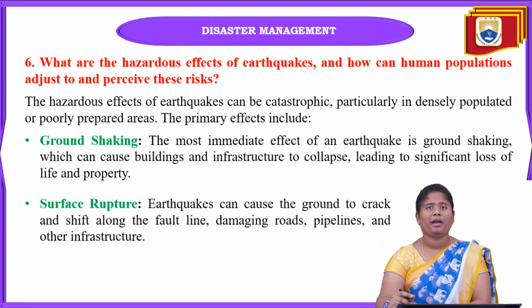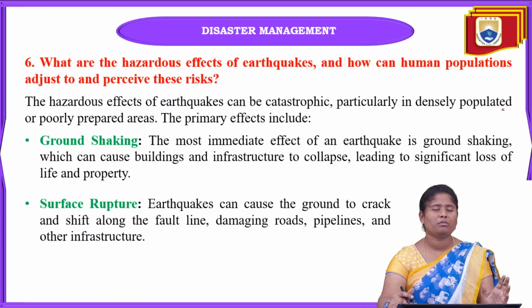Okay. And coming to the next question, that is: what are the hazardous effects of earthquakes and how can the human population adjust to and pursue these risks? Obviously, earthquake is one of the very hazardous disasters we can see.